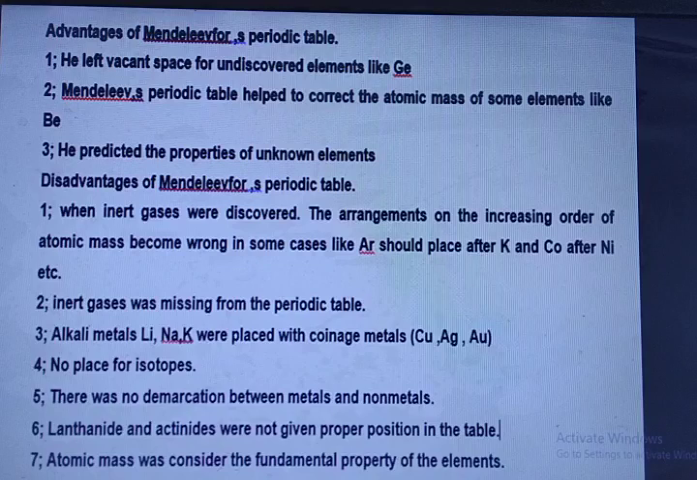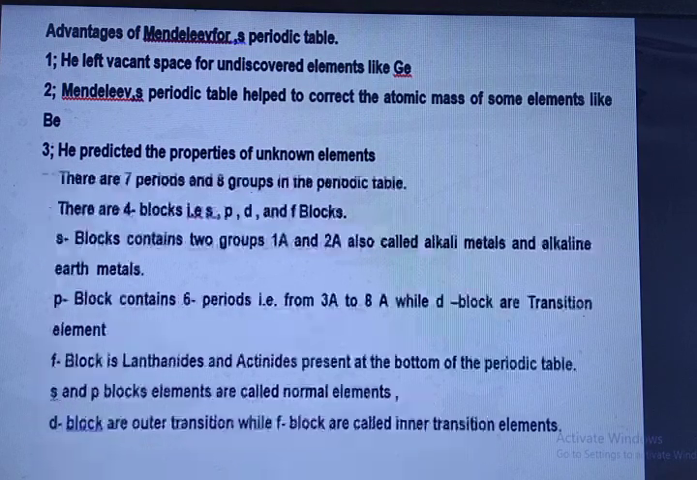Disadvantages of Mendeleev's periodic table: when inert gases were discovered, the arrangement in increasing order of atomic mass became wrong. In some cases, like argon should be placed after potassium and cobalt after nickel, etc. Inert gases were missing from the periodic table. Alkali metals like lithium, sodium and potassium were placed with coinage metals like copper, silver and gold. No places for isotopes. There was no demarcation between metals and non-metals. Lanthanides and actinides were not given proper position in the table. Atomic mass was considered the fundamental property of the element. So these were the advantages and disadvantages of Mendeleev's periodic table.